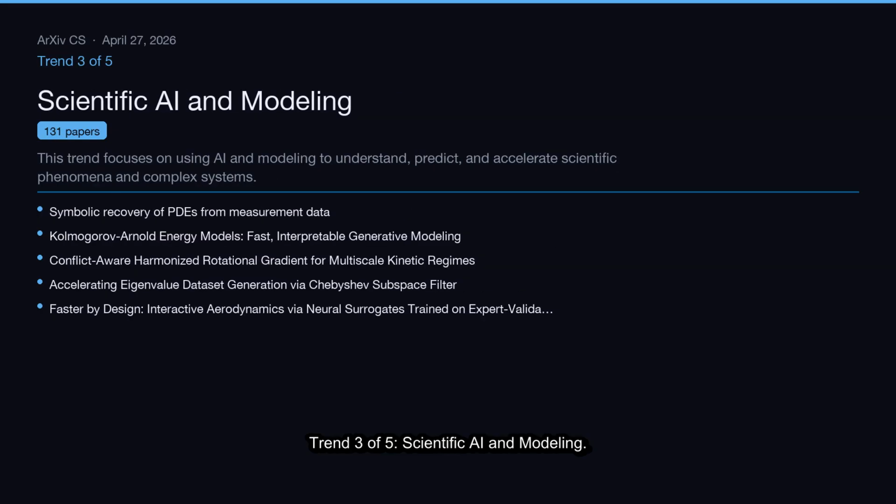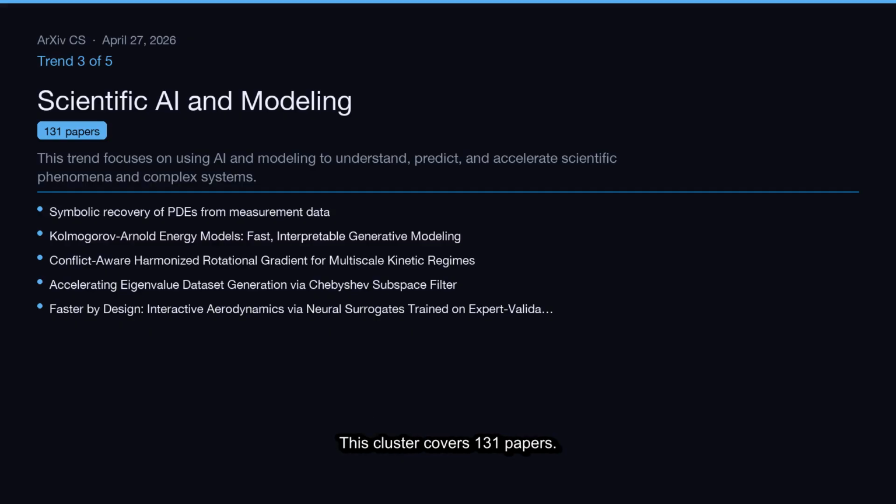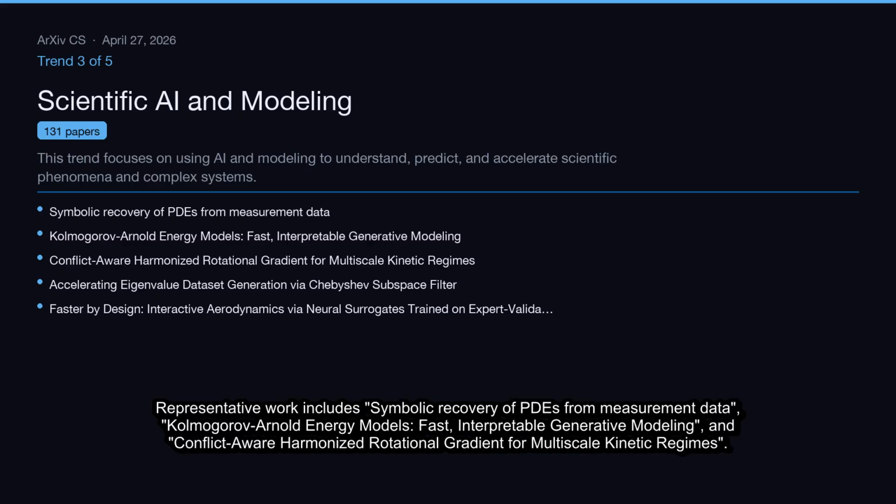Trend 3 of 5, Scientific AI and Modeling. This trend focuses on using AI and modeling to understand, predict, and accelerate scientific phenomena and complex systems. This cluster covers 131 papers. Representative work includes symbolic recovery of PDEs from measurement data, Kolmogorov-Arnold energy models, fast, interpretable generative modeling, and conflict-aware harmonized rotational gradient for multi-scale kinetic regimes.